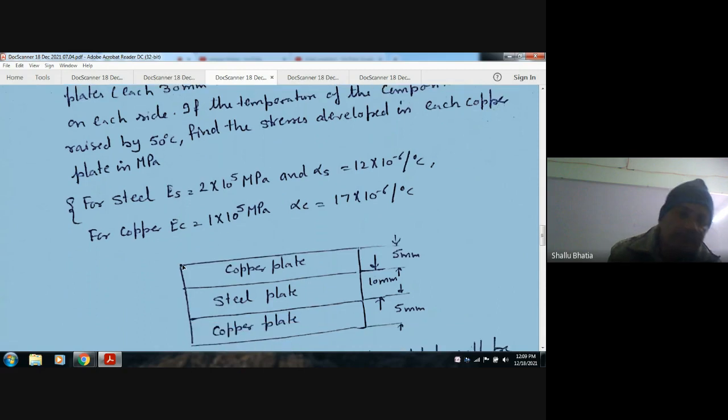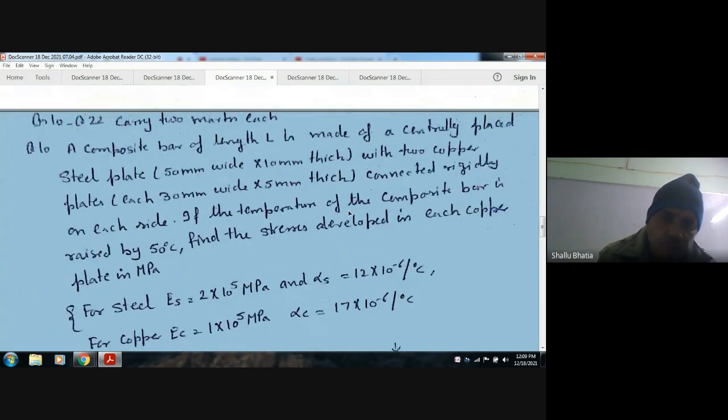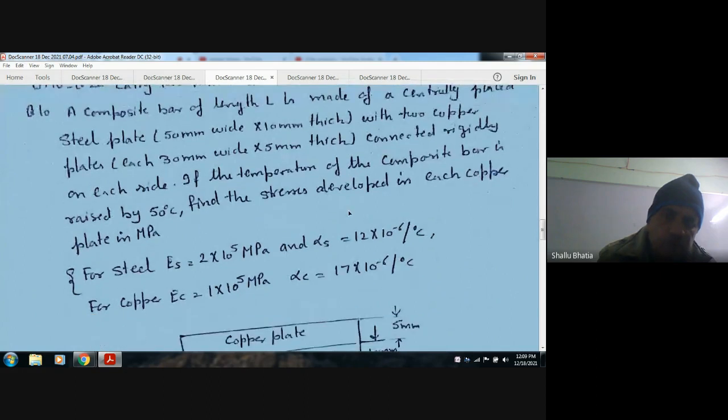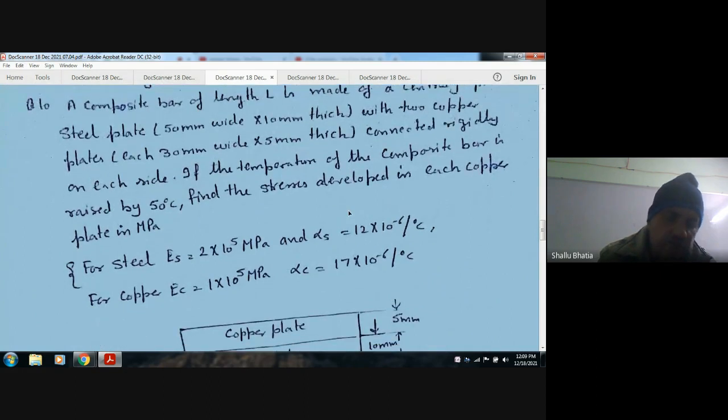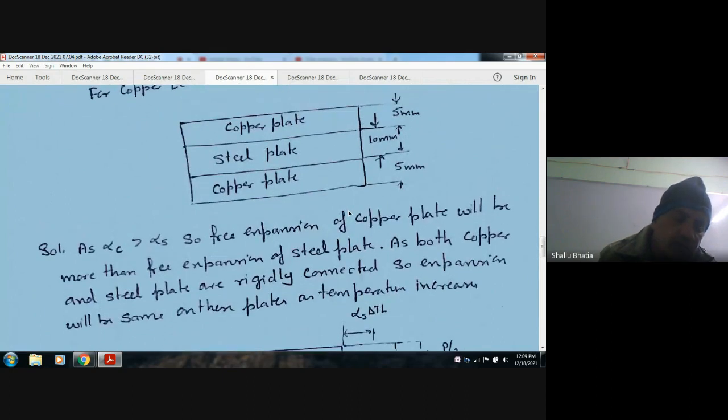So this is the assembly, with the steel plate in between two copper plates. The width and thickness of the steel plate are 50 mm and 10 mm, and the two copper plates are 5 mm thick. Now you have to find the stress developed. To find the stress developed, we have to find the load acting on it, which is restricting the expansion of these plates.